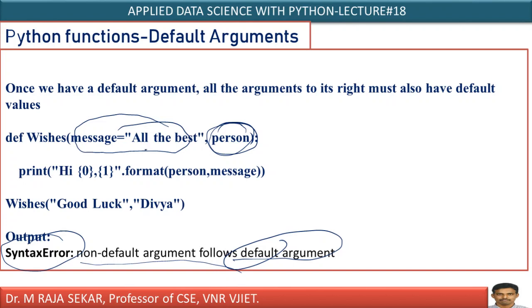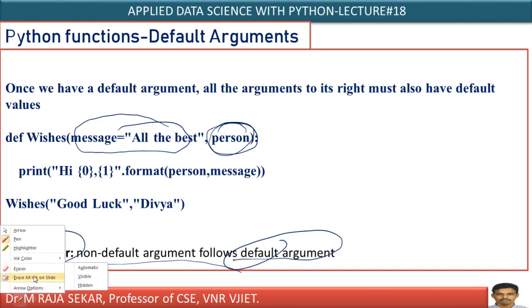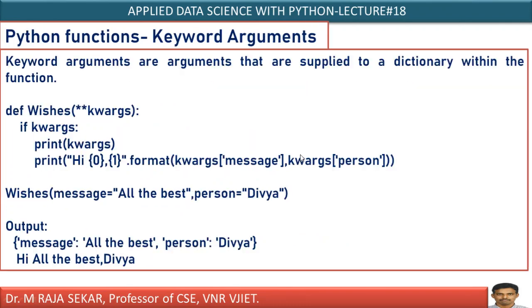Once you say a particular argument is a default argument, from that onwards every argument must be a default argument. Here, unfortunately, you are getting a non-default argument after a default argument. A non-default argument must not follow a default argument. It automatically generates an error known as a syntax error.